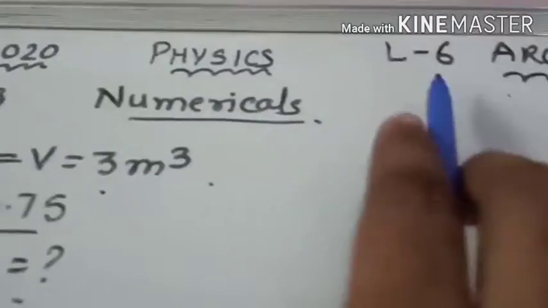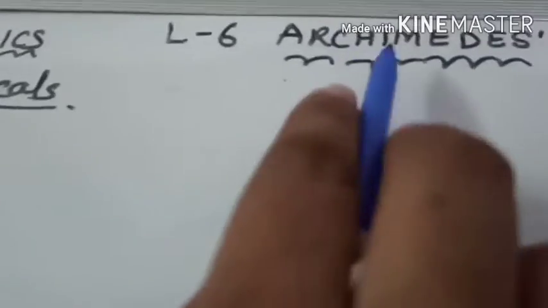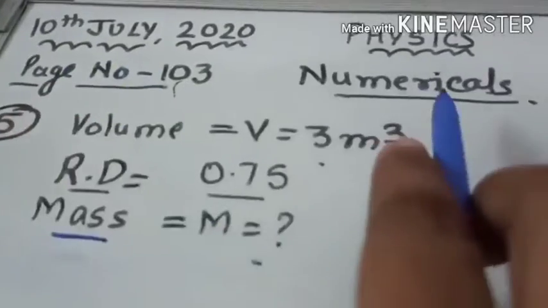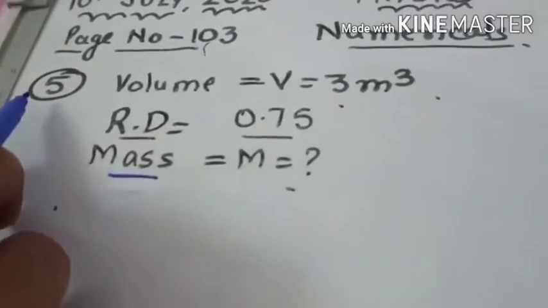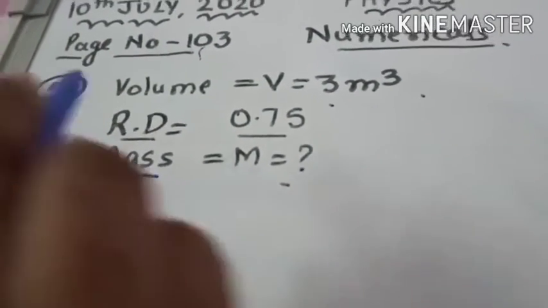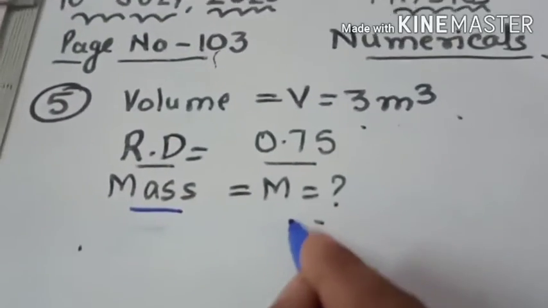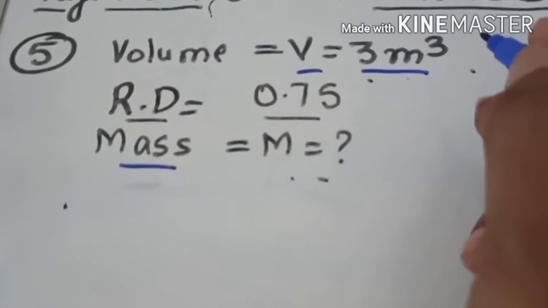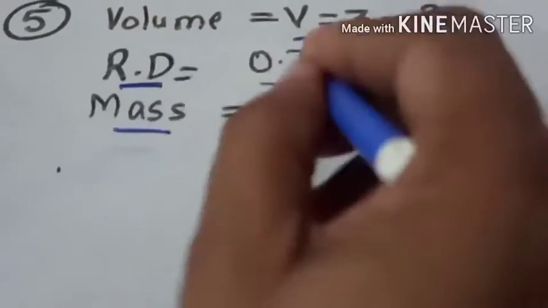I will be doing with you all chapter 6, Archimedes Principle, page number 103, numericals. Question number 5 says: calculate the mass of the body whose volume is given to you as 3 meter cube and relative density is given to you